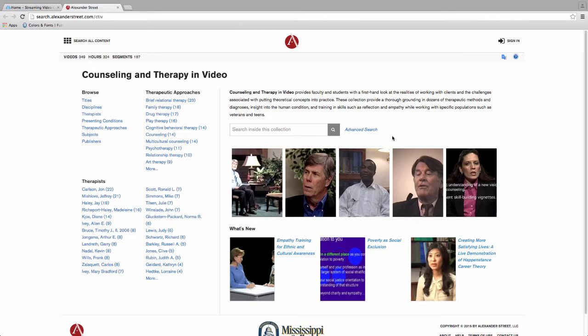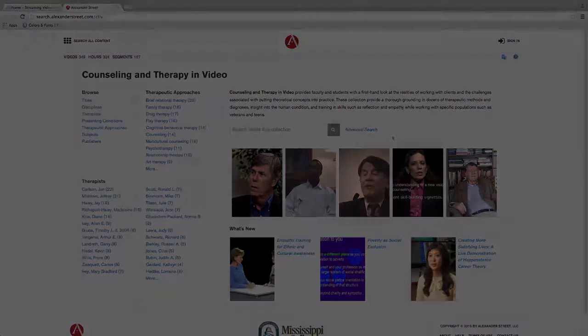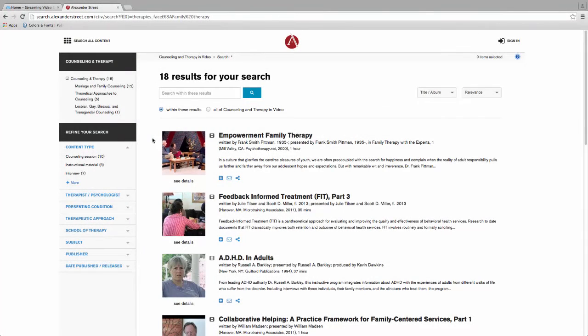In other collections, you'll see different limiters. For example, in the Education and Video collection, you'll see limiters for subjects like teaching methods and classroom management. Selecting from these options conducts a search in that area. In the middle are videos in a results list. The video titles are hyperlinked, and we can see some publication information and part of a description about the video.